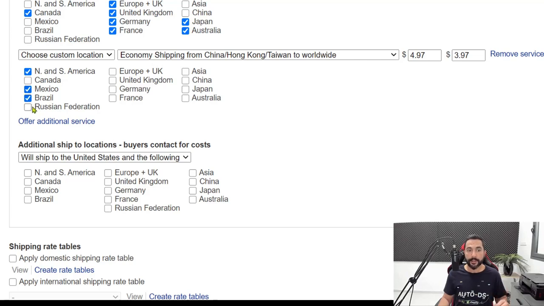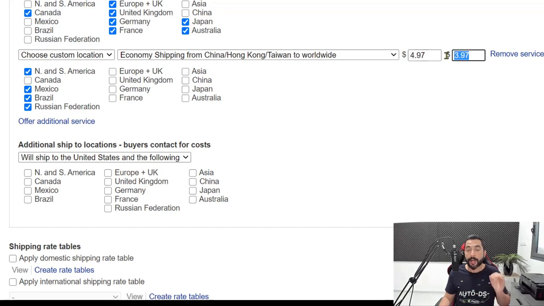So what we're going to do here is choose North and South America, Mexico, Brazil, and the Russian Federation. These are the countries that AliExpress will ship to, but they will charge us a little bit more. So we are going to roll that charge over to the customer, which is around $4.97. This is the maximum that we could get charged. So in the worst case, this is what we're going to have to pay. Best case is we're going to make some extra profit over here.